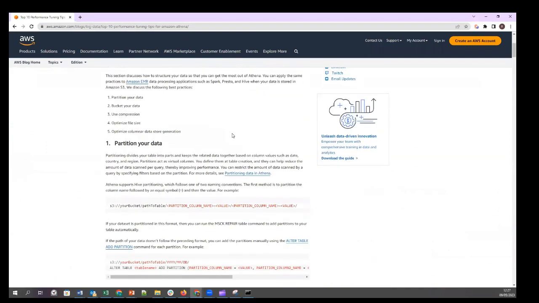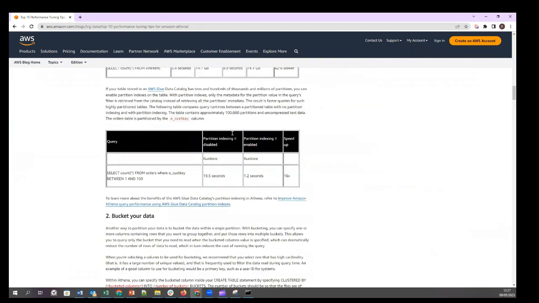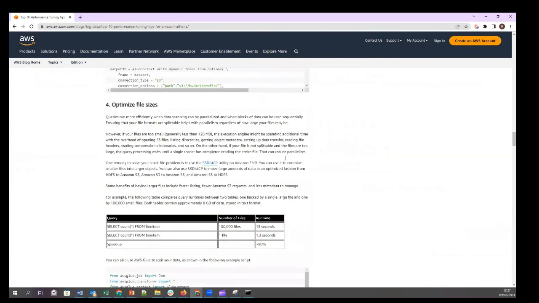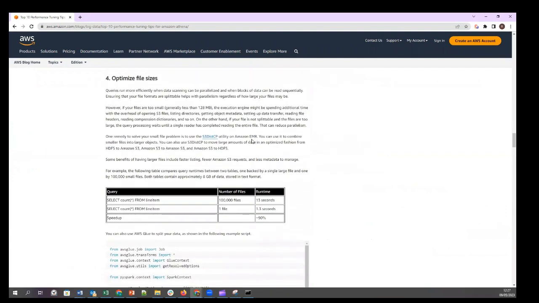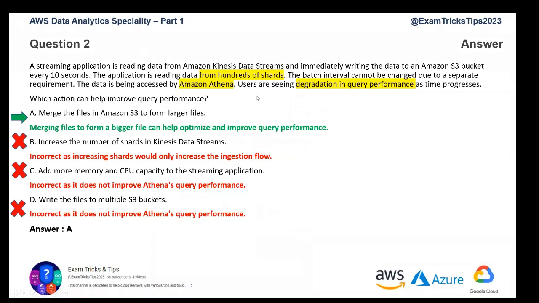So you can see various tricks you can use: partitioning the data, bucketing your data, using compression, and optimizing the file size. This is a section that I would like to bring your attention to. So it's not always small or large, you have to optimize the file size. In this particular case, because we are using hundreds of shards, the performance of the query is not optimum, and the right solution is to basically merge the files to form larger files. So the answer is A.